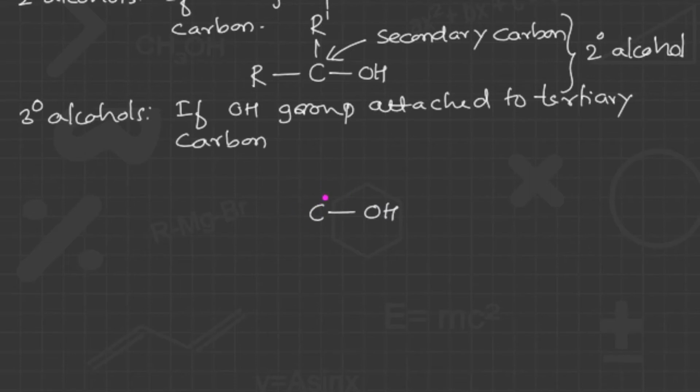Now we make this carbon tertiary by attaching three alkyl groups to it, with direct connection to the alkyl groups: R, R dash, R double dash. All the R groups may be the same or different. Therefore, this carbon is now a tertiary carbon, and this entire molecule is called a tertiary alcohol.